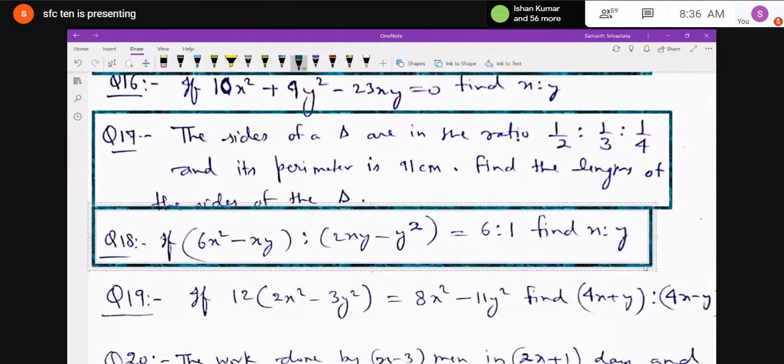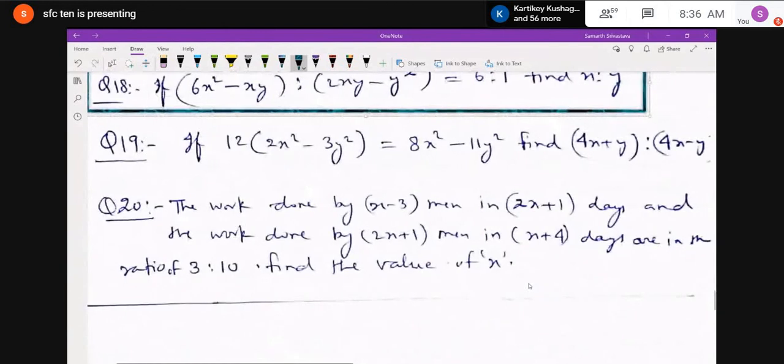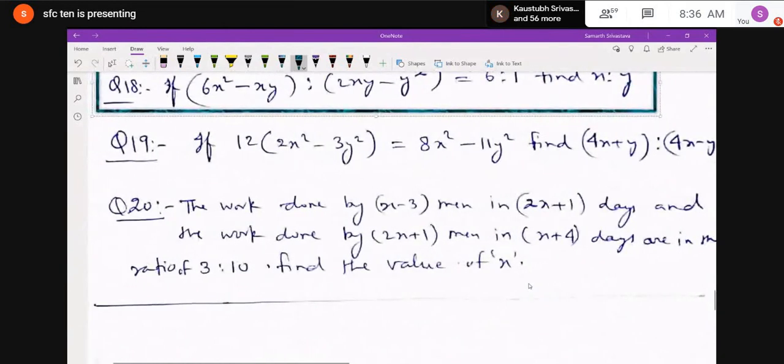And question number 19, if 12 into 2x square minus 3y square equals 8x square minus 11y square, you have to find, with the help of this information, the value of 4x plus y is to 4x minus y.